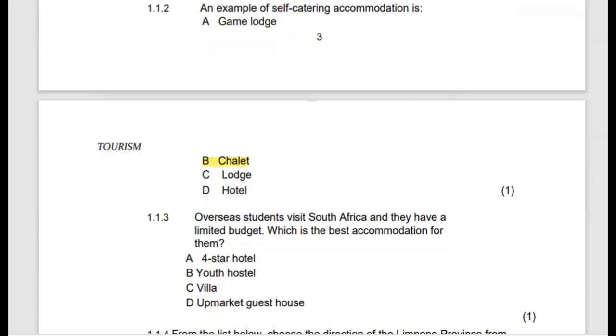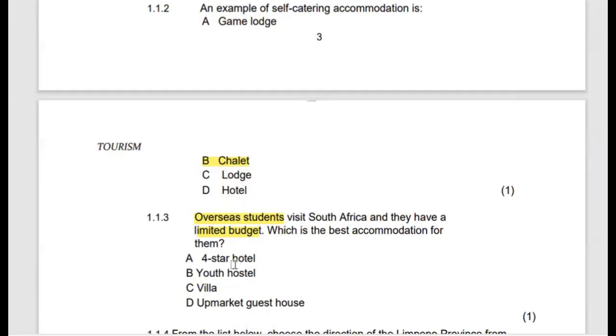Then we move on to 1.1.3. Overseas students visit South Africa and they have a limited budget. Which is the best accommodation for them? We need to first highlight the key terms here. We have overseas students. These people are students, which means that they have a limited budget. So the most likely form of accommodation would be something low class.